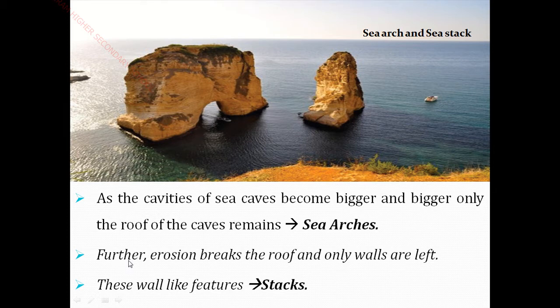Then next you see further erosion, it breaks the roof. So this kind of erosion breaks the roof. As this break develops and becomes so big, what happens here? It breaks. So it breaks the roof and only the walls are left.